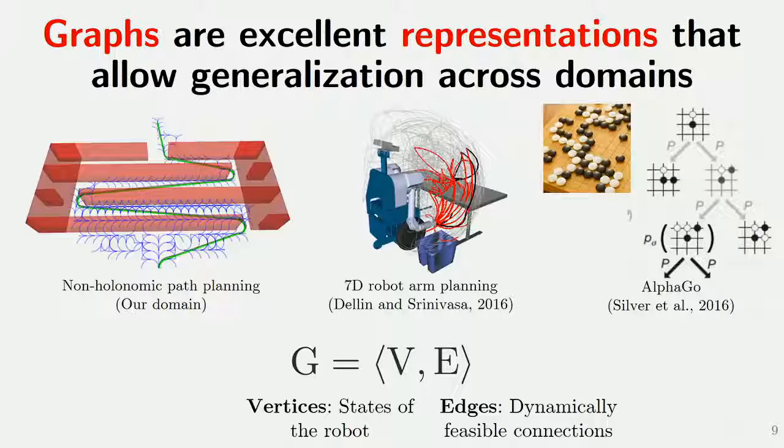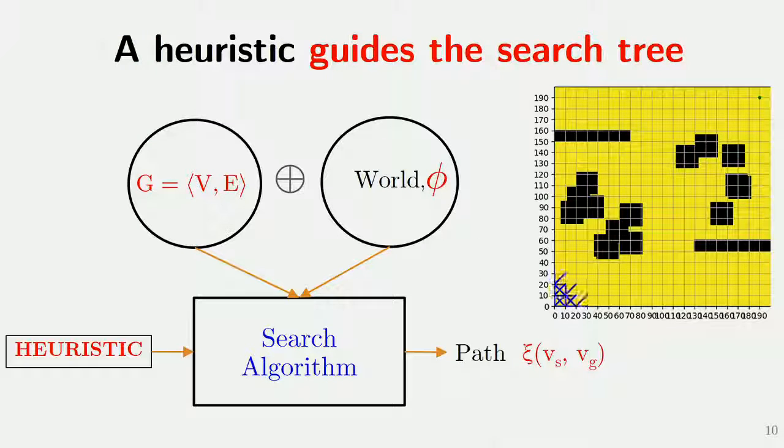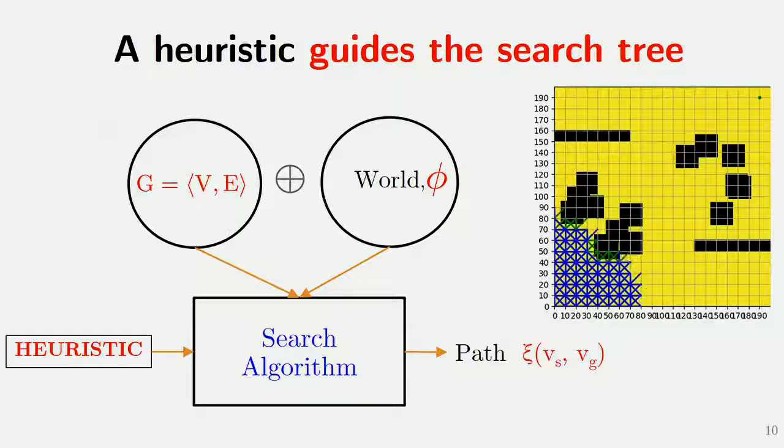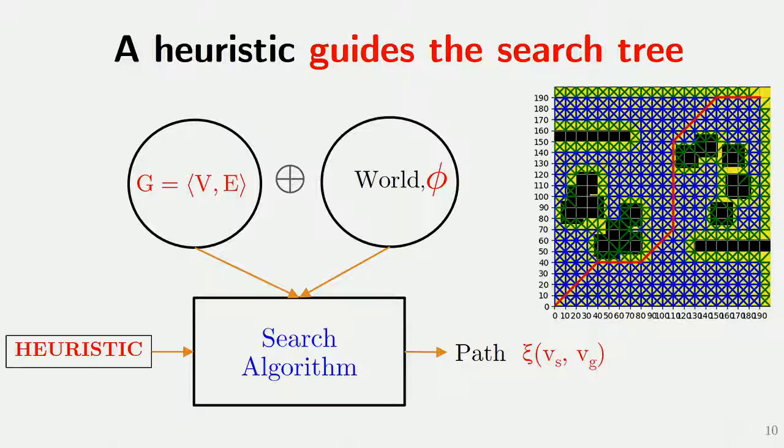So why do we need heuristics in graph search? Graphs are general representations that work across many domains. While we use them in non-holonomic path planning, they've also been shown to be scalable for 7D robot arm planning, and also AI game playing like AlphaGo, which uses a variant of MCTS. In this scenario, a graph generally consists of a set of vertices and edges, where the vertices are states of the robot and edges are dynamically feasible connections between them. And a search algorithm uses this graph, a world representation, and a heuristic to evaluate nodes to grow the search tree from start to goal and return a path from a start to goal vertex.